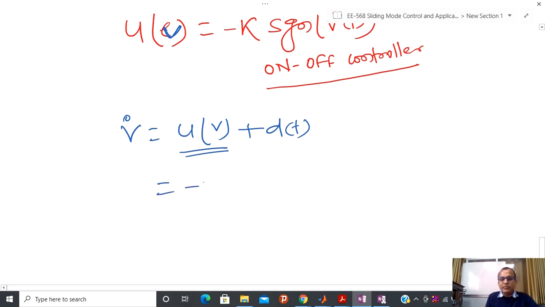So I am going to substitute this kind of control action, signum Vt and plus dt, and we know the definition that when Vt is greater than 0, then this is minus k. Whenever Vt is less than 0, then this is plus k.